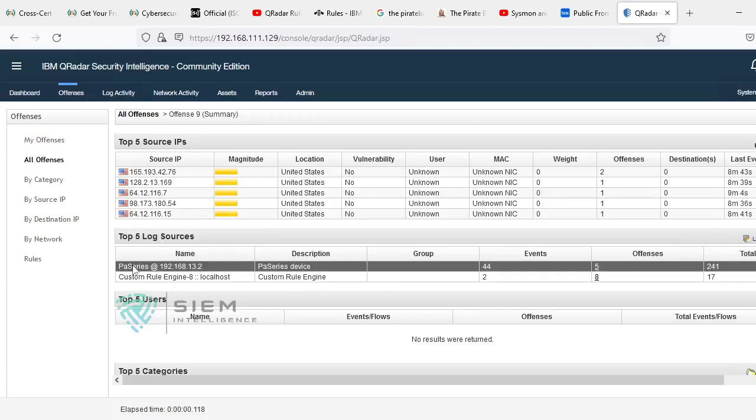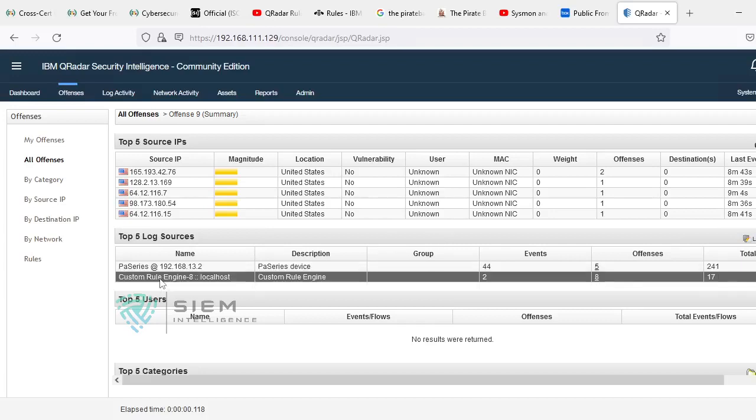This is a PA series firewall that is contributing these many logs, and there is a custom rule inside. It creates the offense and also creates one more event with respect to that offense.